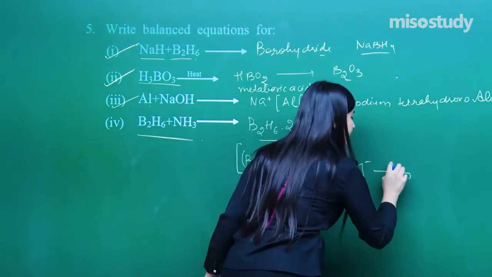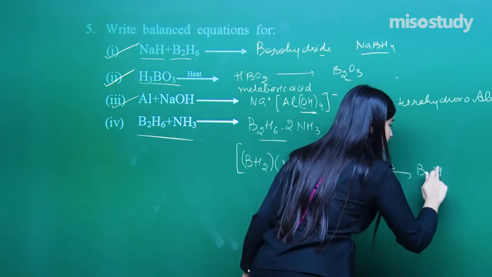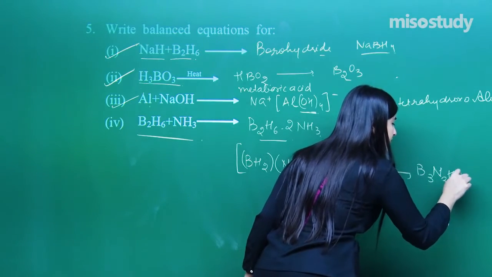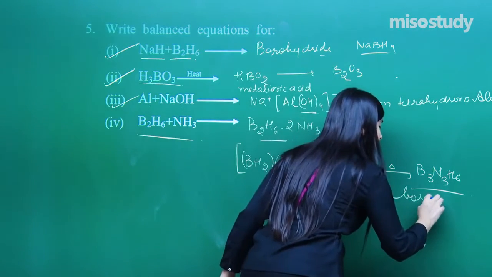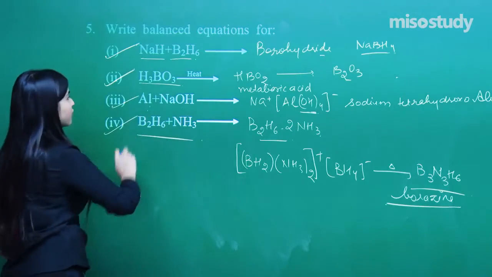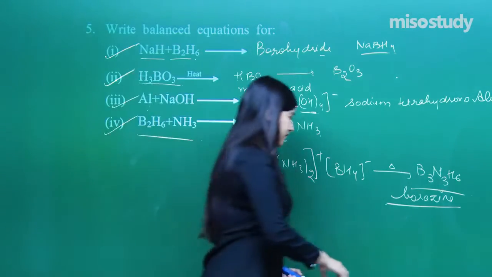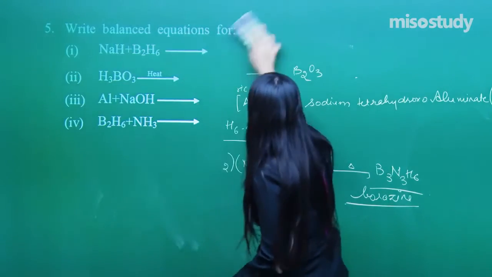And yes, further heating we get B3N3H6, that is the inorganic benzene, borazine, right? Clear? And we are through with reaction number 4 as well, right? Clear? Now let me just drop this off and we'll be moving on to question number 6 then.